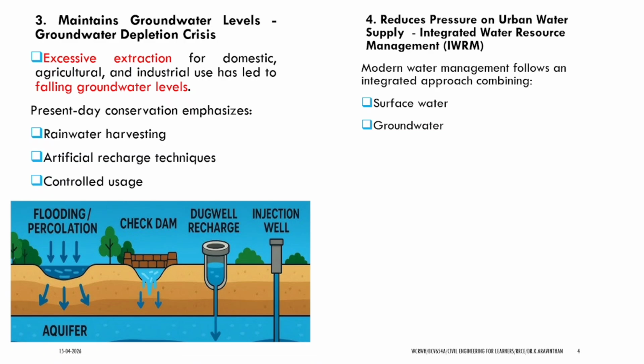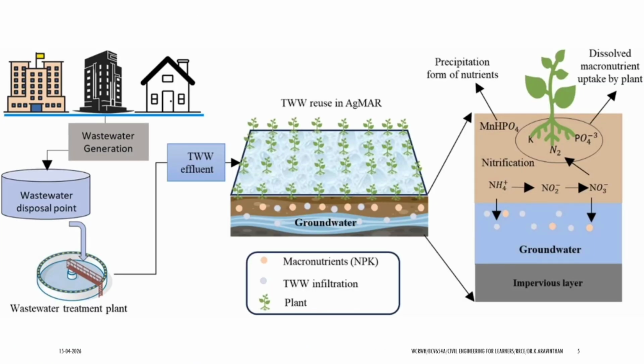The excess surface water during the monsoon period could be used to recharge the groundwater. During rainfall, we have to use a rainwater harvesting system in every construction. Whenever we improve infrastructure, such as construction of buildings and roads, they should have rainwater harvesting systems and wastewater usage. These things have to have an integrated water system.